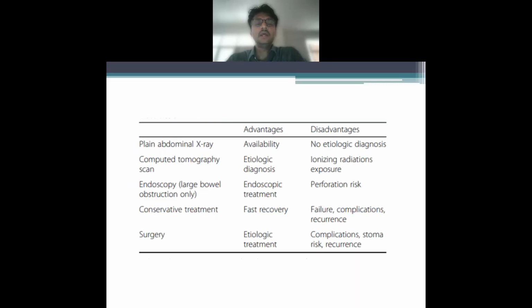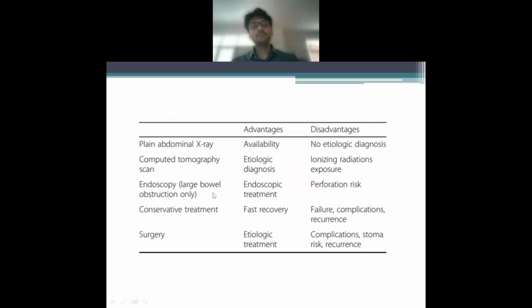Now this is a table discussing the advantages and disadvantages of the imaging modalities. If we see the plain abdominal X-ray, it has a disadvantage that it does not give any etiological diagnosis, but it is easily available. However, in some cases, it actually gives you an etiological diagnosis. For example, in case of volvulus, it will give you the correct etiological diagnosis as well. Number two is the computed tomography scan. Yes, it's a beautiful study. The only disadvantages remain ionizing radiation exposure and contrast nephropathy, but it's the best diagnostic modality for obstruction.